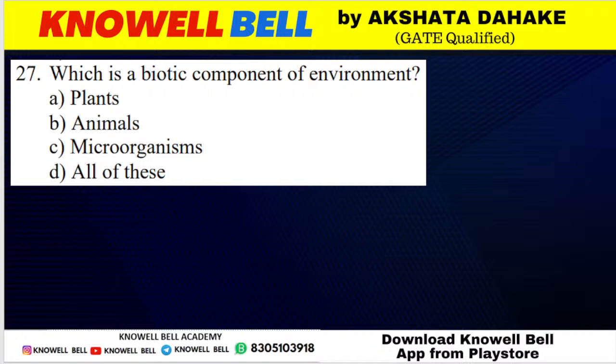Question number 211. What is the biotic component of environment? Plants, animals, microorganisms, or all of these. What is the biotic component of environment?